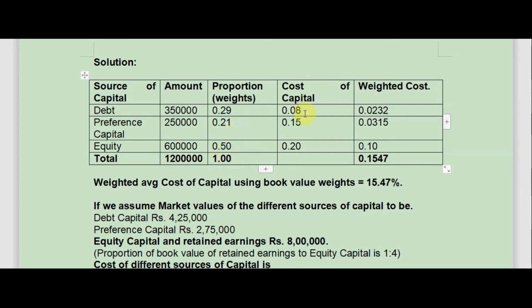Now the cost of capital. It is given that debt has 8% cost, preference capital has 15% cost, and equity capital has 20% cost. If we multiply the cost with the weights, we get the weighted cost. So 0.29 into 0.08 equals 0.0232. 0.21 into 0.15 equals 0.0315. 0.50 into 0.2 equals 0.10. If we add these three, we get 0.1547. So this is the weighted average cost of capital, or WACC. The weighted average cost of capital using book value weights is 15.47% or 0.1547.